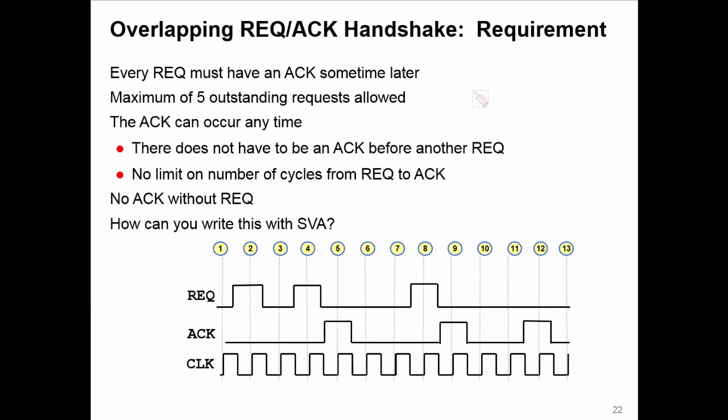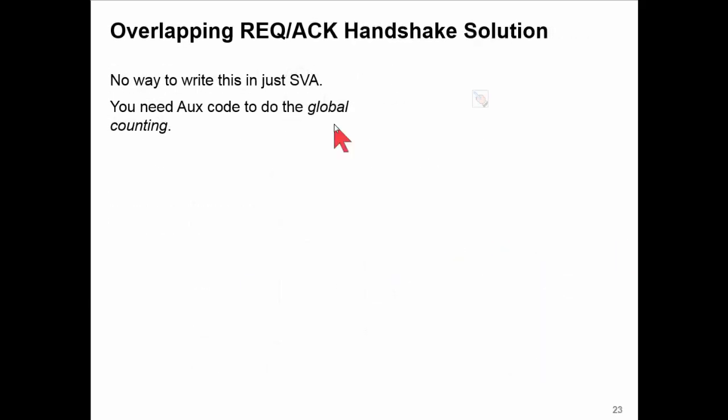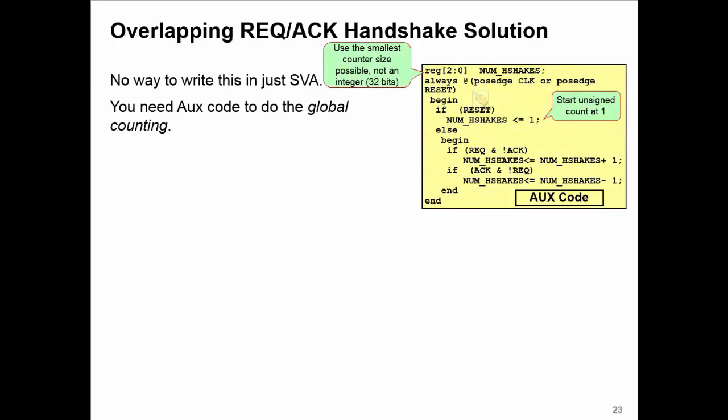You can't do this in SVA, not even with local variables. Those of you who know about local variables know they cannot communicate with other threads, if we want to call them that, of the same property. They're local to each instance, and there's no way of communicating their value. That's why you can't do it. So what we need then is auxiliary code. We use auxiliary code to do the counting, and in fact a lot of auxiliary code is counters, counting things, setting and clearing flags under various circumstances, and then writing simple A implies B properties about the signals in this auxiliary code, not necessarily your design. So we need auxiliary code to do this global counting, and here's an example of such code.